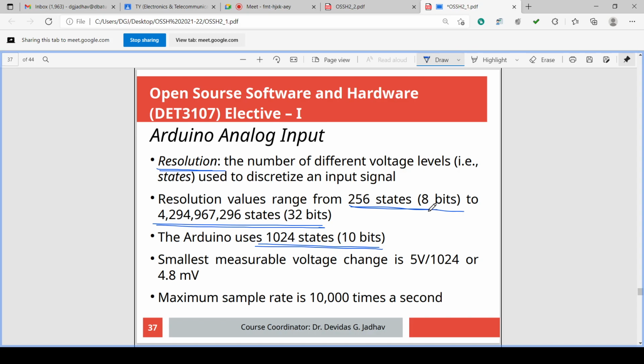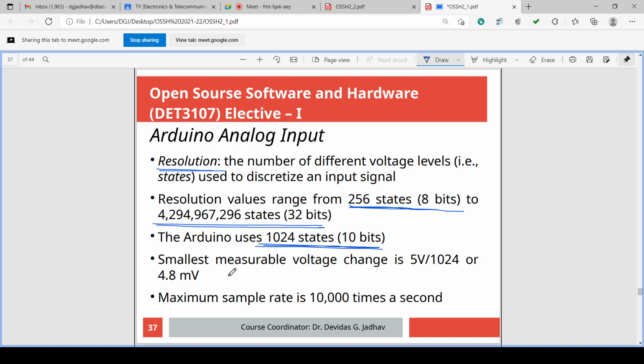In case of 8 bits, 256 levels are there. In case of 10 bits, 1024 levels are there. So this is the resolution. Resolution depends on the number of bits used. If 8 bits are used, resolution will be 256, and if 10 bits are used, resolution will be 1024. States will be 256 and 1024.